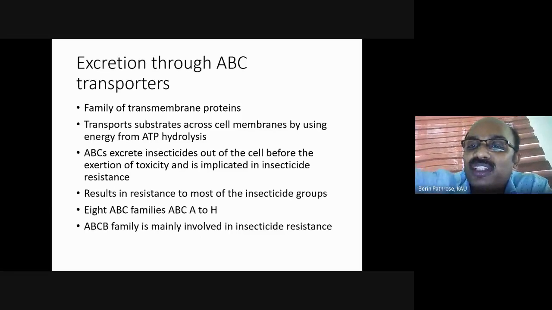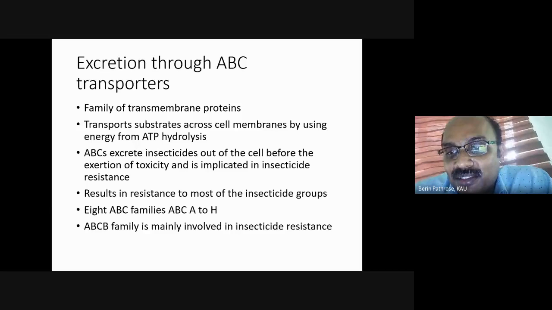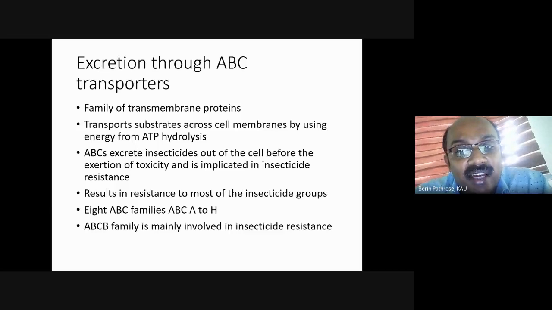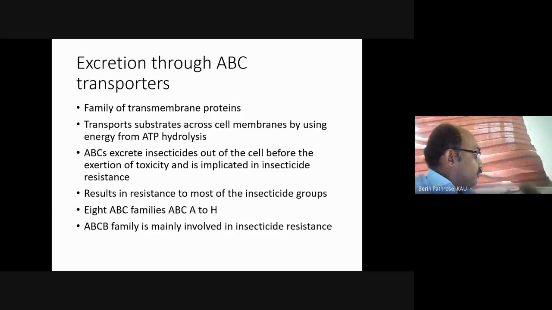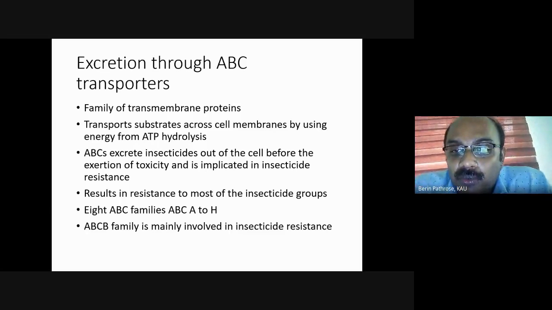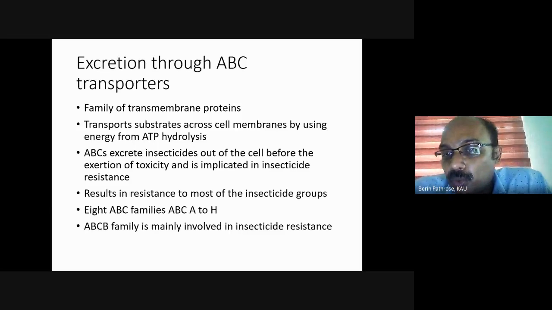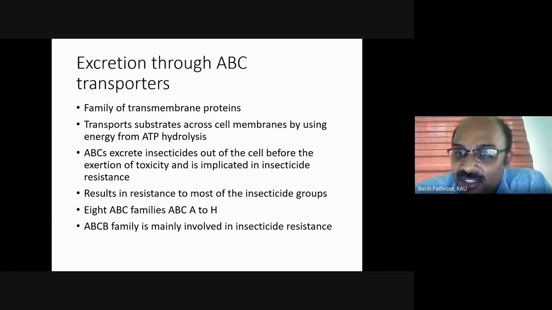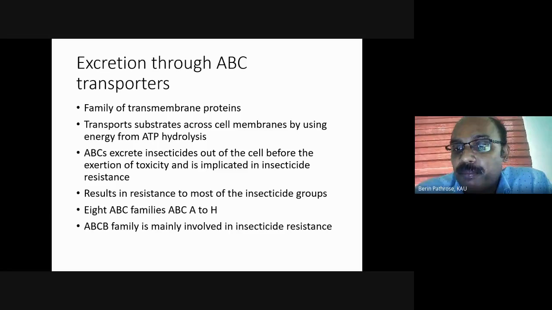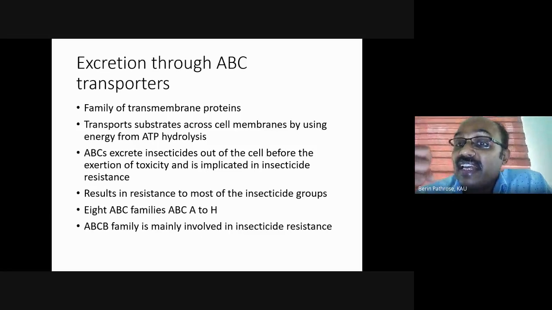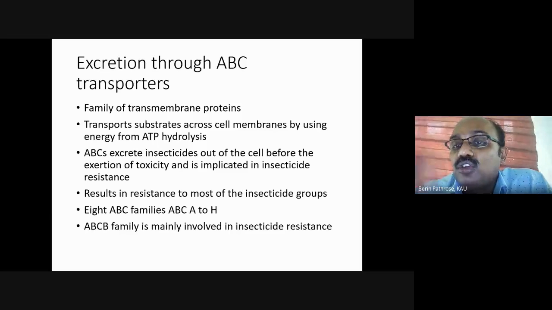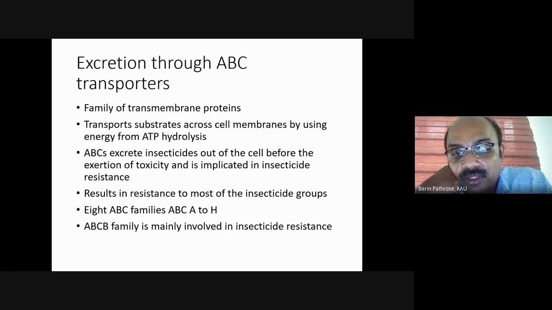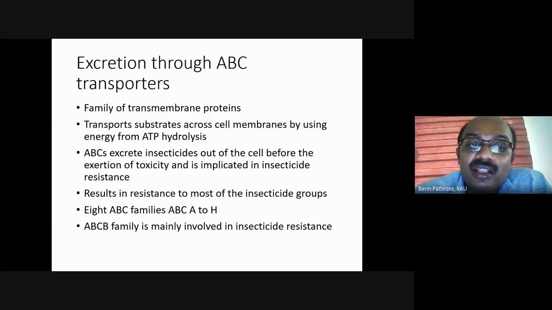They will throw out this pesticide from the cell because of the enhanced activity of these transporters. So this is how they are involved in excretion, because they will remove the pesticide, excrete the pesticide actively from the cell to the outside. So that's what they do.